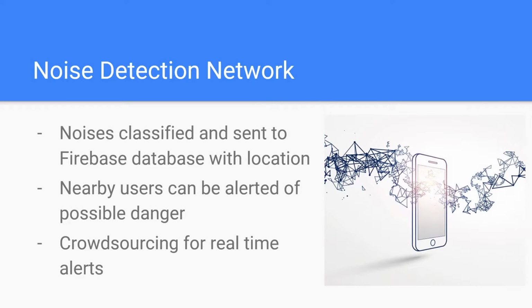Using Cole's noise detection, we can classify sounds heard by the phone's microphone and send the data with locations to Firebase. Then we can alert any nearby users of possible danger. Most importantly, since there is no need for human input, this is much faster than GW alerts and other crime services.